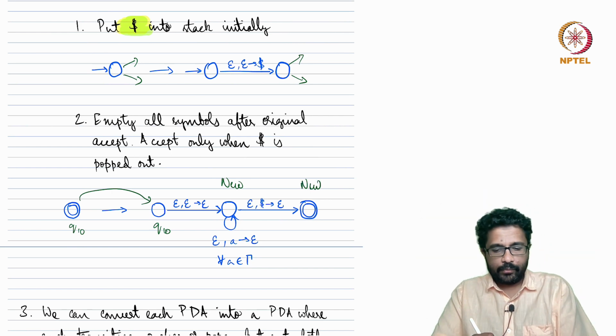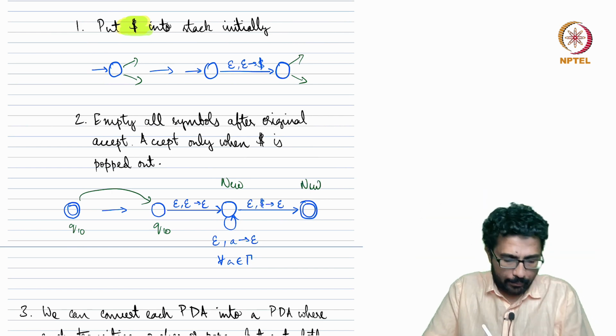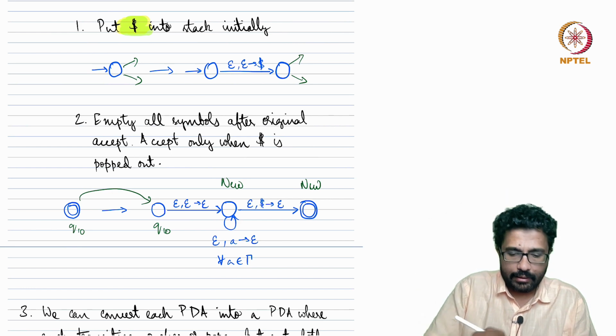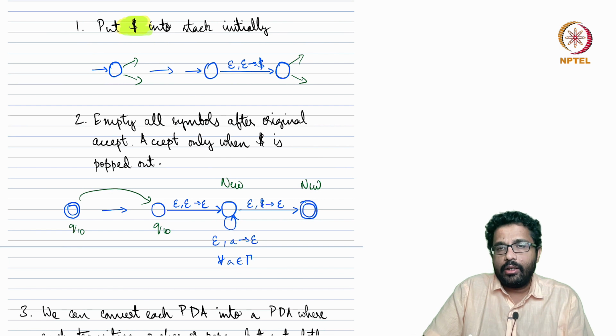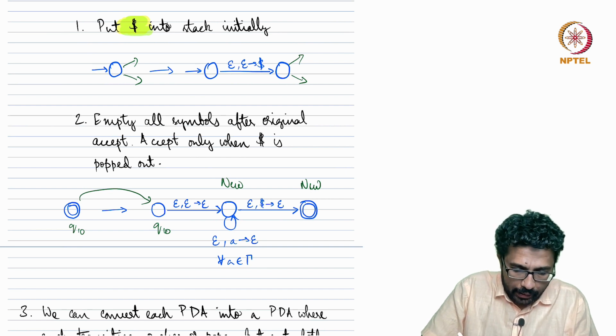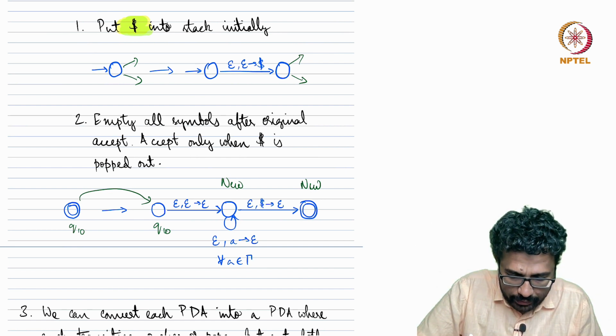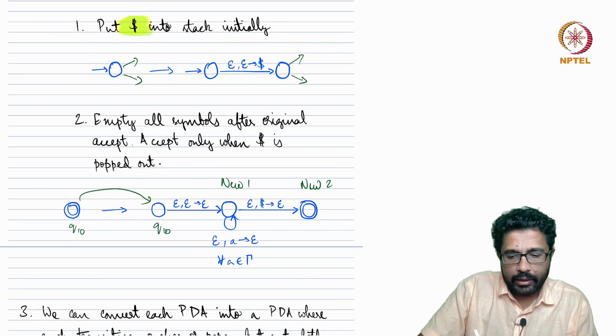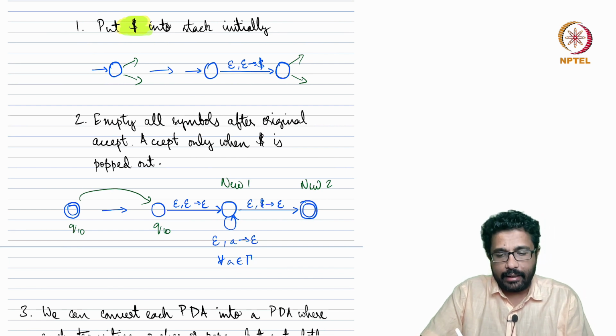What we do is, from the Q10 we make an epsilon transition to a new state, so that there is nothing read from the input and no movement to the stack. And from the new state we are able to move to another new state. Maybe I'll call it new 1 and new 2. From new 1 you move to new 2, and new 2 is the accepting state.